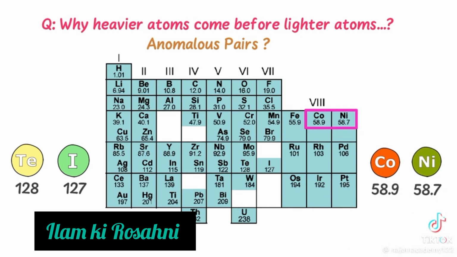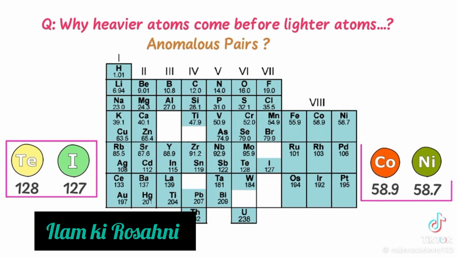Well, he placed cobalt before nickel because the properties of cobalt are the same as those of rhodium and iridium. So he placed it above rhodium and iridium. Secondly, he placed nickel after cobalt because the properties of nickel are the same as those of palladium and platinum. Thus, note down that the pair of tellurium and iodine and the pair of cobalt and nickel in Mendeleev's periodic table are called anomalous pairs.